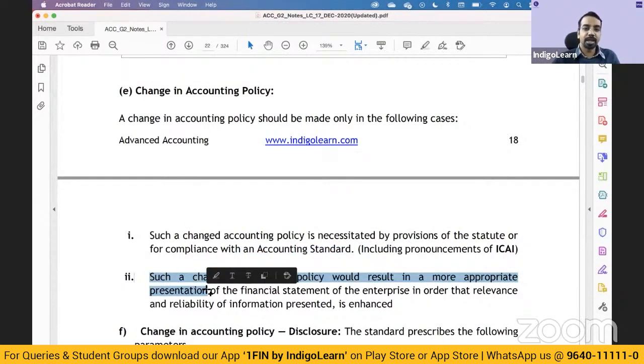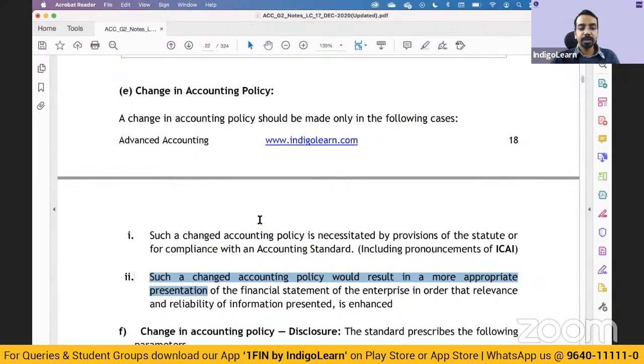change the accounting policy. And whenever there is a change in accounting policy, you need to disclose the impact of the change. If the impact of the change is in current period, what is the impact of change? So an example could be, during the current period, the entity changed the method of valuation of inventory from FIFO method to weighted average method. Had the entity not changed its accounting policy, then inventory would have been overstated by so much, and the profit for the year would have been excess by so much. So you have to give a disclosure like this. What is the change in accounting policy? What is the impact of the change in accounting policy? Right. So both the things have to be disclosed.